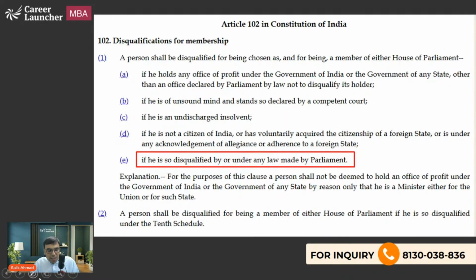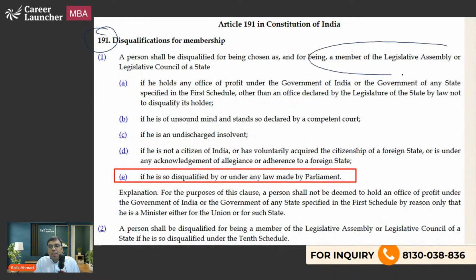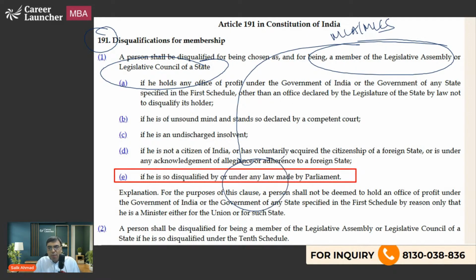If you read Article 102 of the Indian Constitution, it says one of the reasons you can be disqualified as a member of parliament is if any law is made by the parliament and mentions a provision regarding it. So of course the RPA, Representation of People's Act 1951, is there. Similarly, Article 191 covers disqualification of MLAs and MLCs, disqualified under any law made by the parliament.